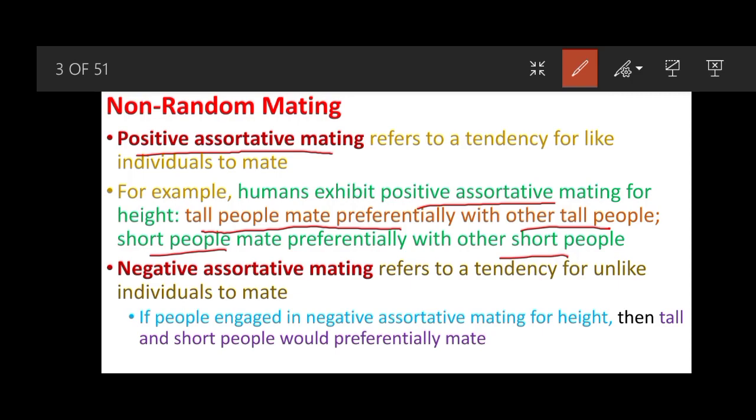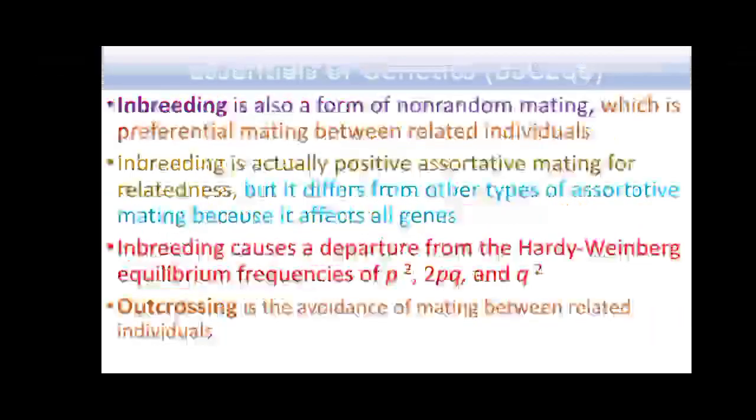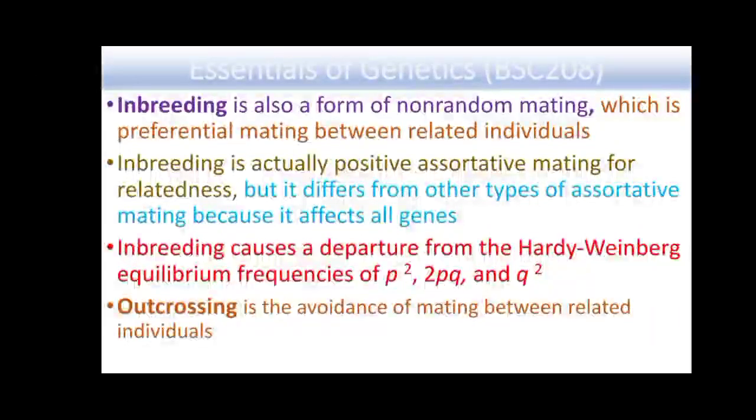The second type is negative assortative mating, which refers to a tendency for unlike individuals to mate. If people are engaged in negative assortative mating for height, then tall and short people would preferentially mate.